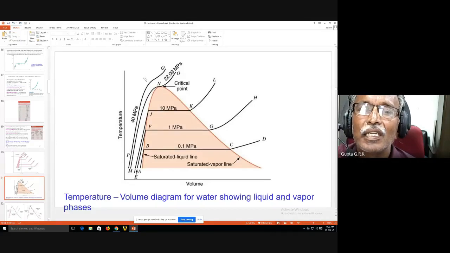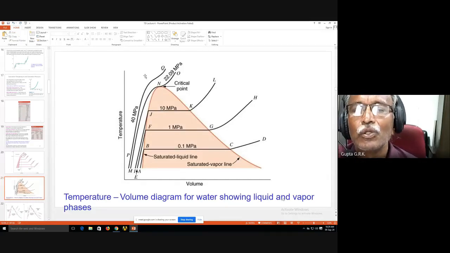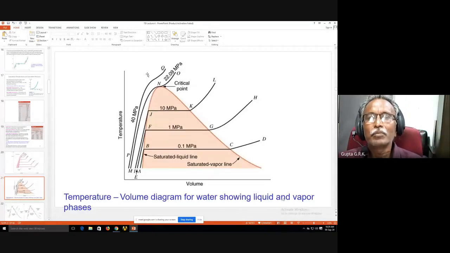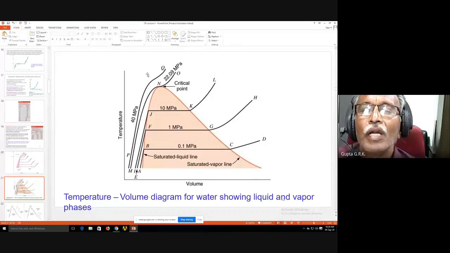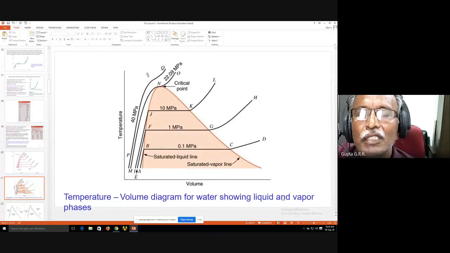Above the horizontal line through N is called superheated vapor. You cannot distinguish between saturated or compressed liquid or superheated vapor beyond critical pressures. That is an important point to be noted down. Later we will see some more interesting points.